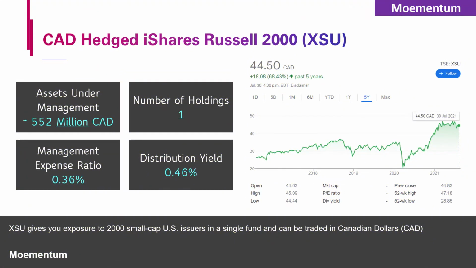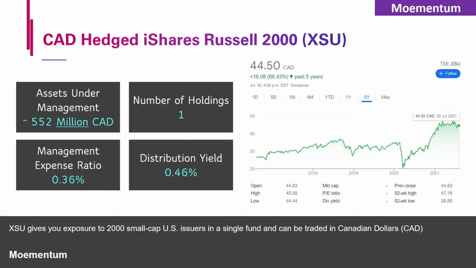Finally, the fourth and last ETF to review is the Canadian dollar hedged iShares Russell 2000 Index Fund with ticker symbol XSU, offered by BlackRock. It has $500 million Canadian dollars in assets under management, or about $442 million US dollars, and an annual expense ratio of 0.36%, which means if you invest $10,000, you'll pay a fee of $36 in a year. This ETF consists of 1 holding only, which is in fact the IWM, the first ETF we reviewed in this video, but it is held in Canadian dollars and hedged for Canadian dollars.